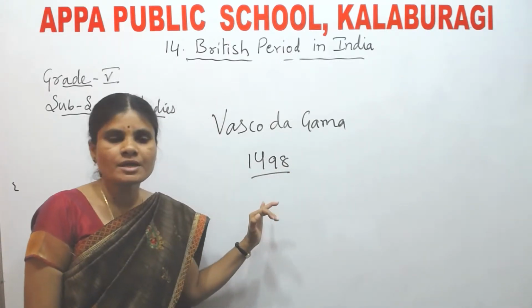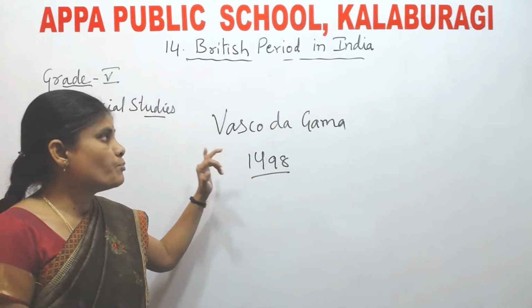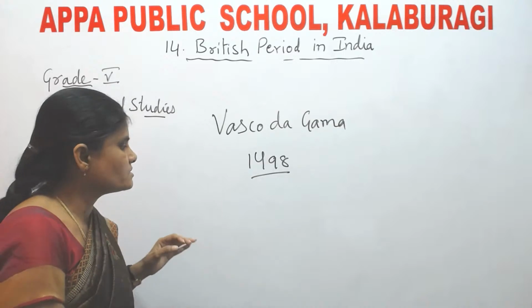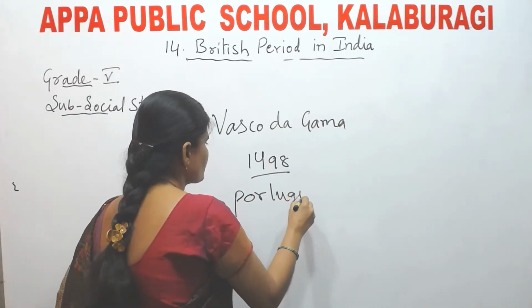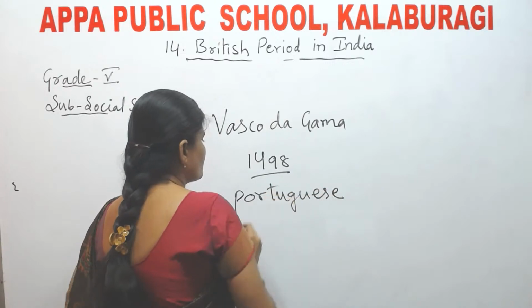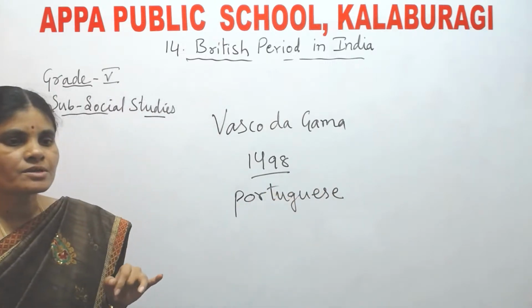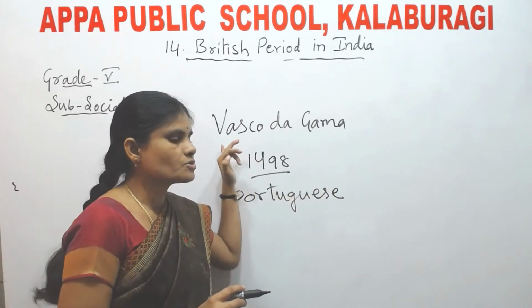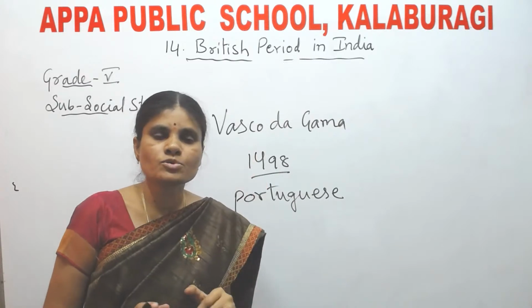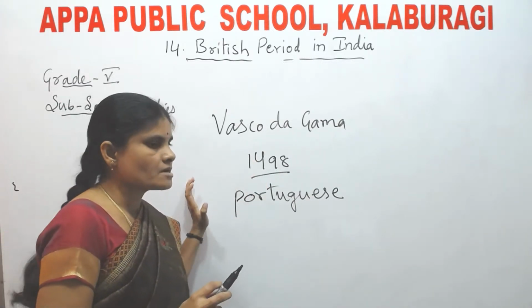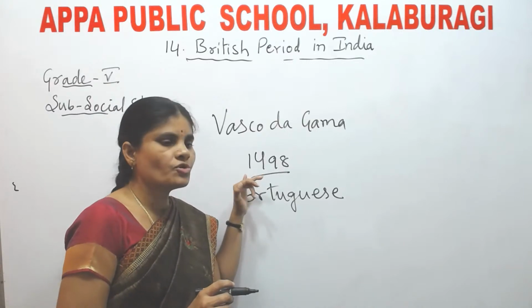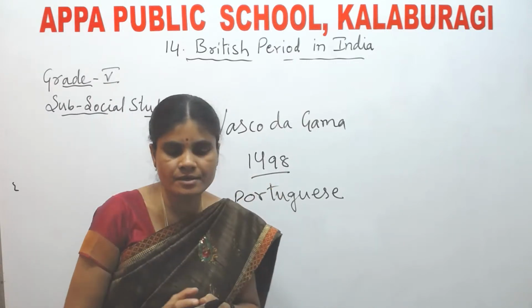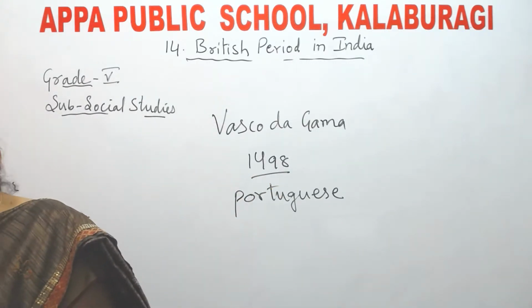Okay, in 1498, a Portuguese traveler. Who is the Portuguese traveler? Vasco da Gama is a Portuguese traveler. He discovered the sea route to India from Europe. In which year? 1498.